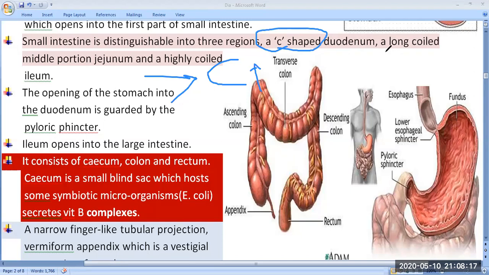Okay. And this is a very important difference: a long coiled middle portion, which is known as the jejunum, and a highly coiled ileum. Students get confused between long coiled and highly coiled. So simply you can say jejunum is the long coiled, LGC. Okay, long coiled jejunum and highly coiled ileum.